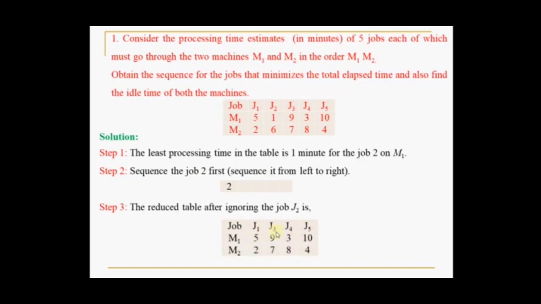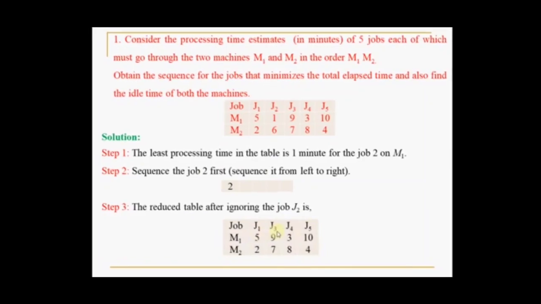The jobs are J1, J2, J3, J4 and J5. These indicate the 5 jobs, and as stated, there are 2 machines. As we are solving the problem of n jobs on 2 machines, there are 5 jobs, and 2 machines M1 and M2. For each of the jobs on each of the machines, the timing is given. For the J1 job on the M1 machine, 5 minutes are required, and for J2 on the M1 machine 1 minute is required. In the same way, for J1 on the M2 machine 2 minutes are required.